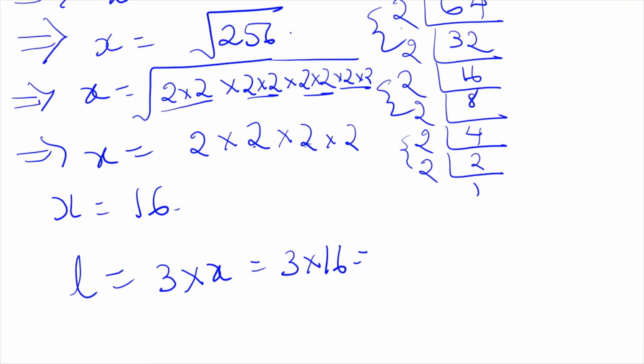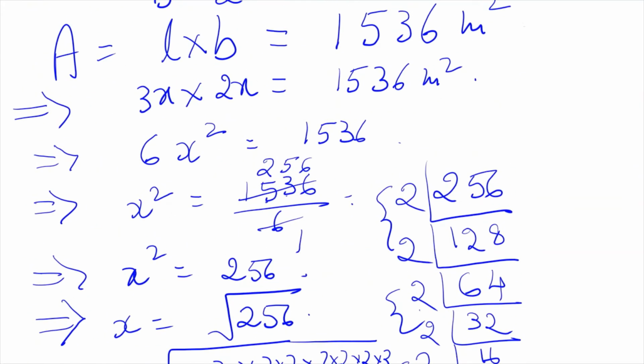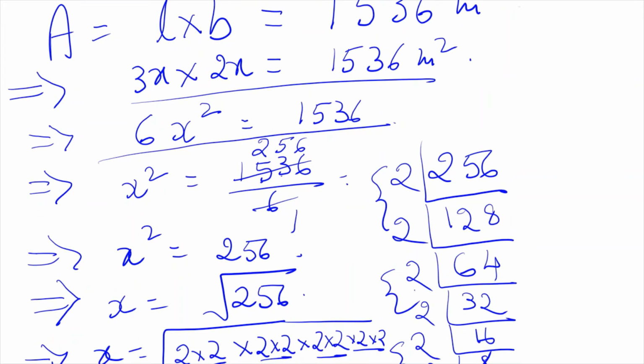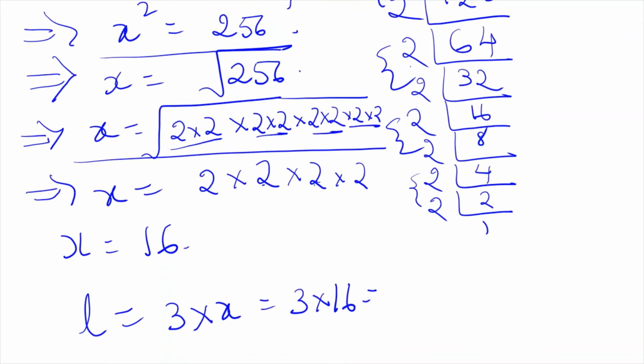You need not copy right now. First, I will explain, then I will give you time to copy. Don't worry. First, try to understand how I am doing. Is it clear till here how we did? 3x into 2x is the area. This part is clear. So we got 6x square is 1536. So from this we got x square as 256. So x is the square root of 256. So we found the prime factors of 256, and from each pair we have taken one. So that is x.